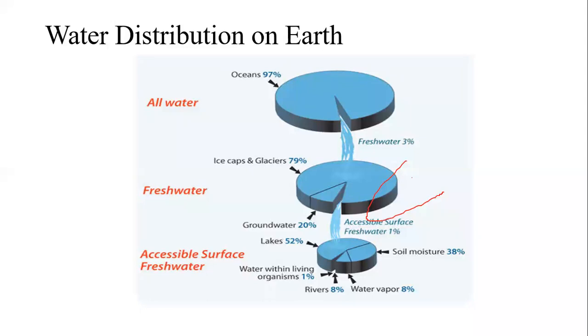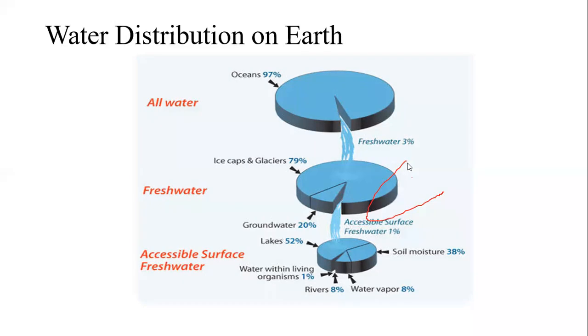Then the water within the living organisms such as the plants, all the living organisms we can say, appears to be about 1%. Then through the rivers, it is about 8%. And in the form of water vapor, it accounts for about 8%.